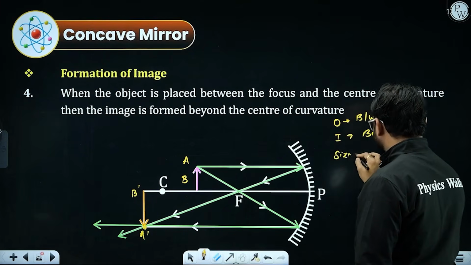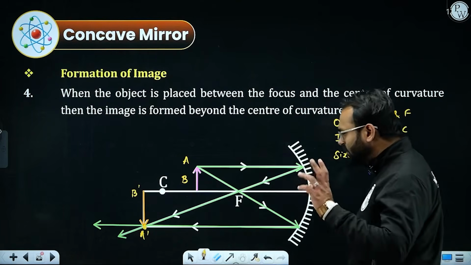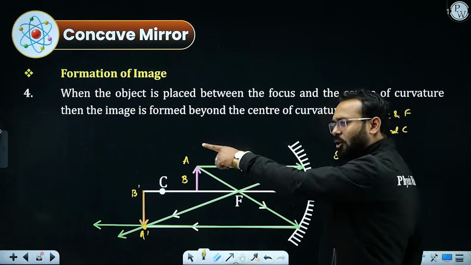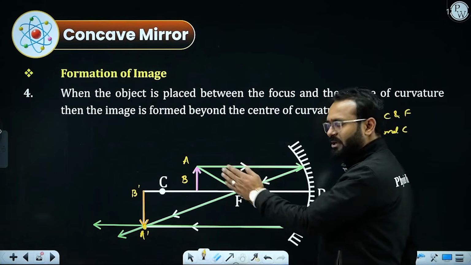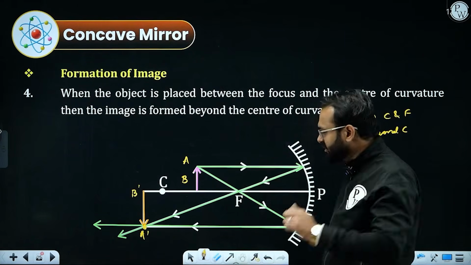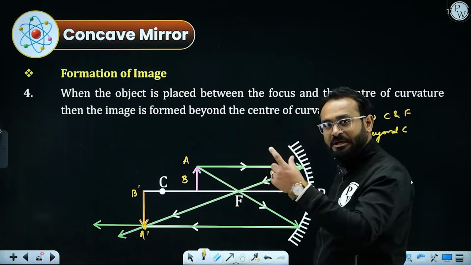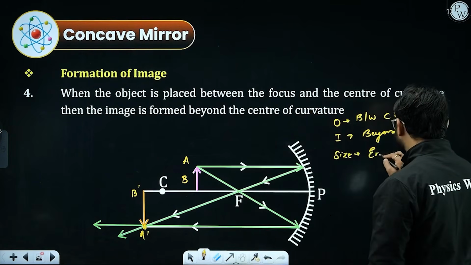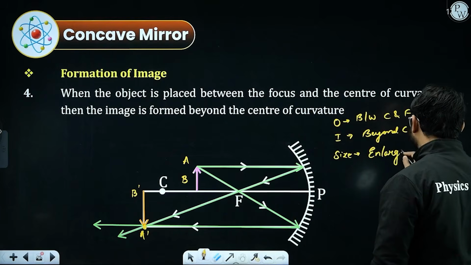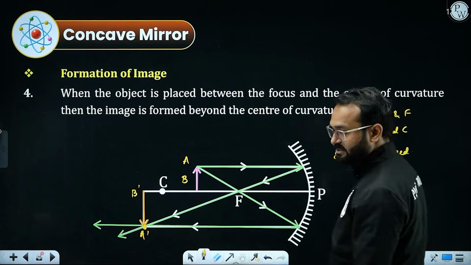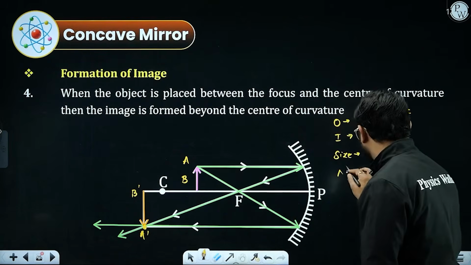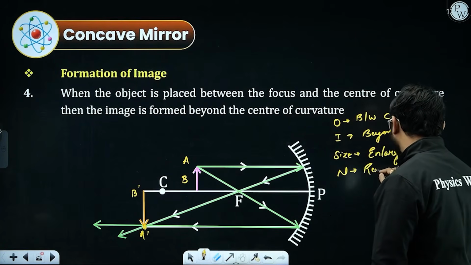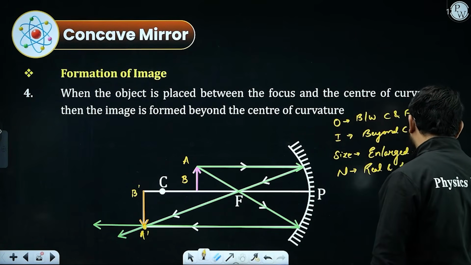Talking about its size, if you have noticed, initially when the object was far, it was a point image. Beyond C, it was diminished. At center of curvature, it became same. Now the size of image is going to increase, and it will be an enlarged image in this case. And talking about the nature, nature will be real and inverted once again.